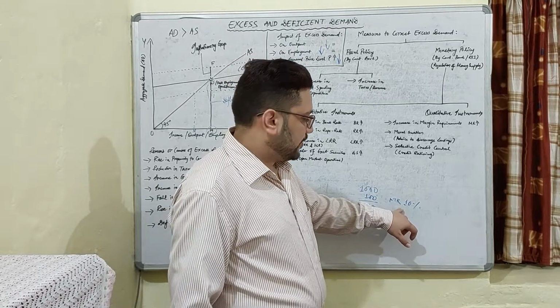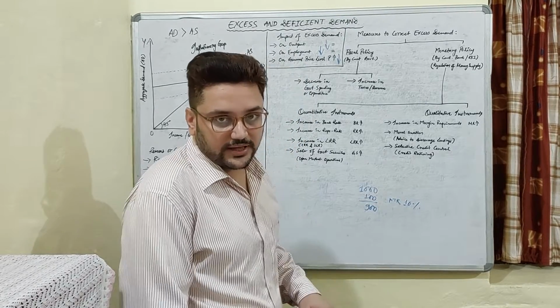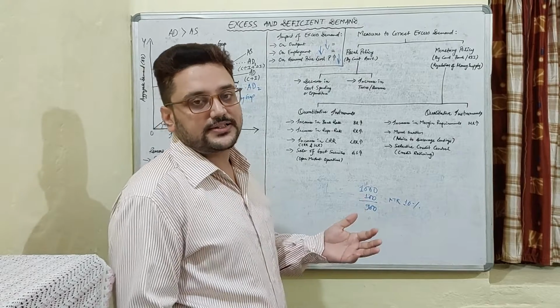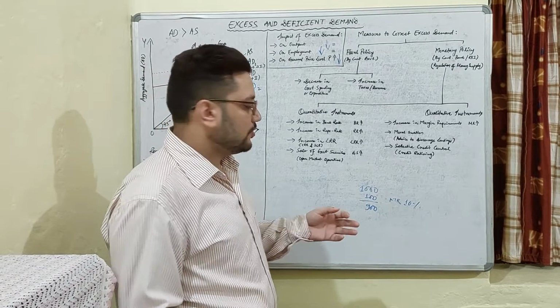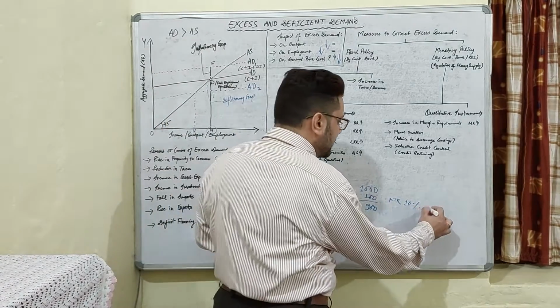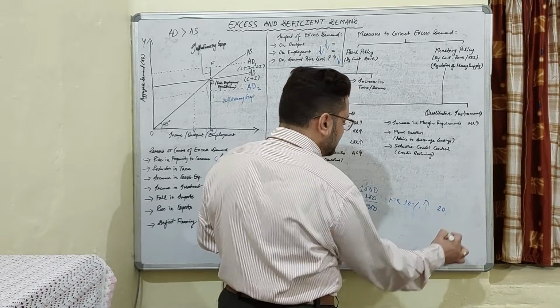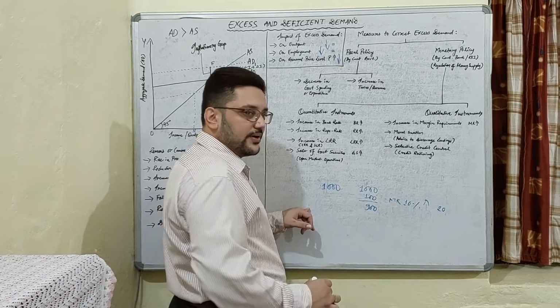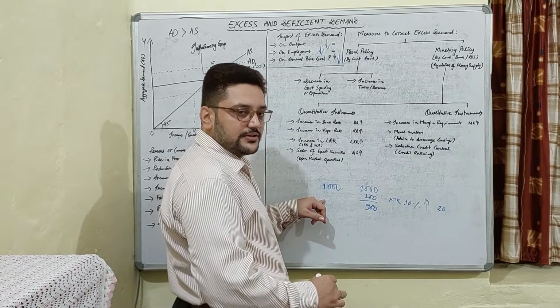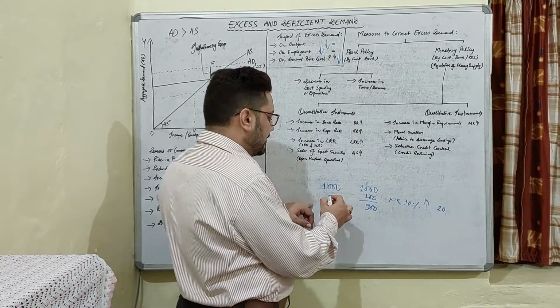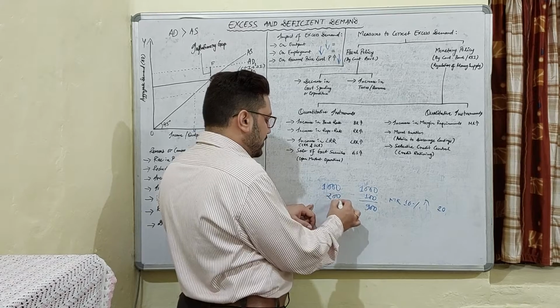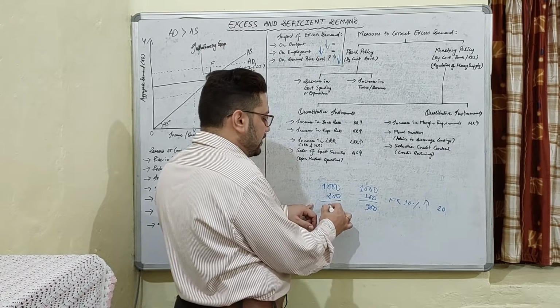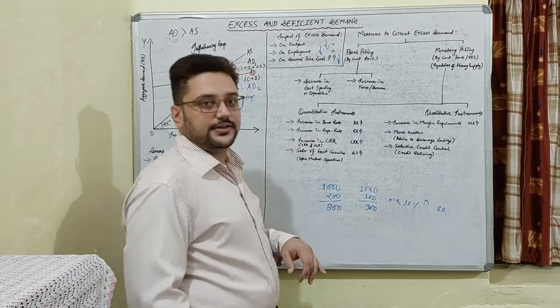Suppose this margin requirement was 10% and there is now a situation of excess demand in the economy. So the RBI will increase this to, suppose, 20%. Now if a person gives a 1000 rupees security to the bank, the bank will keep 200 as margin requirement and lend a loan of only 800 rupees.